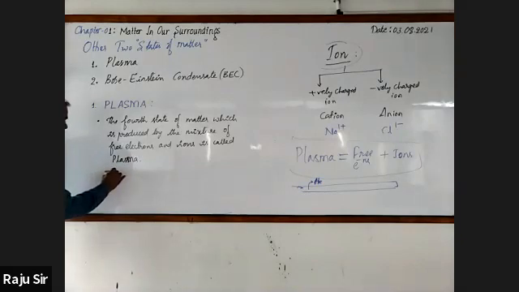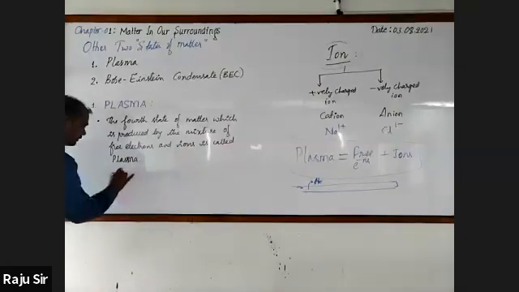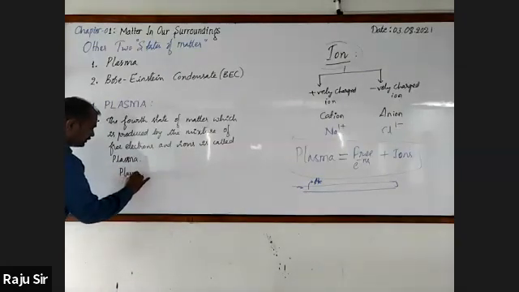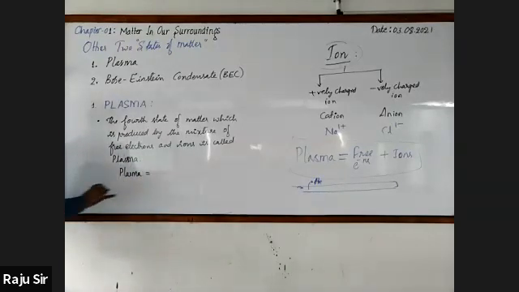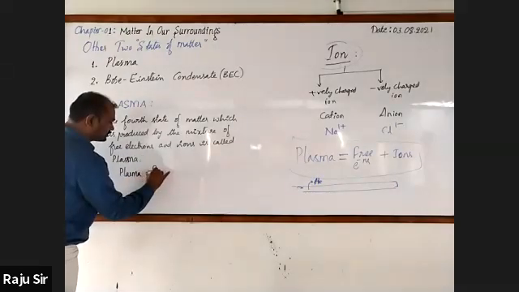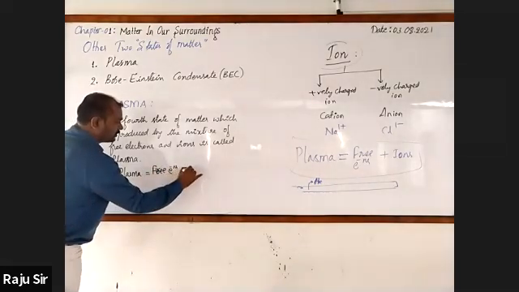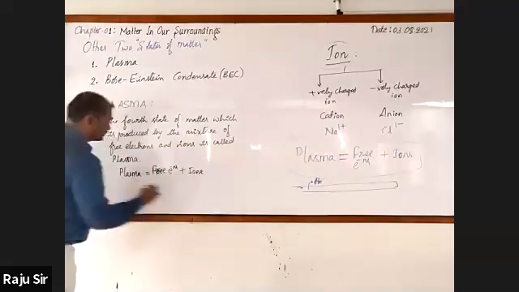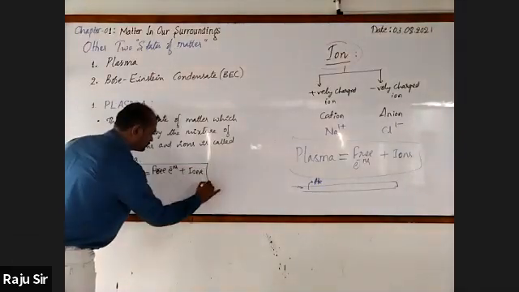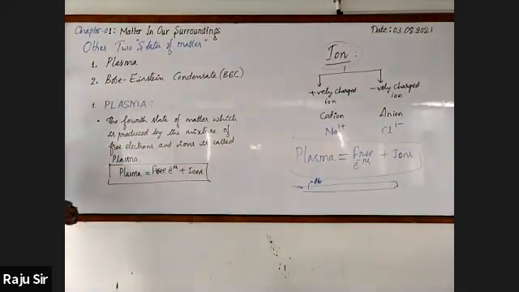For your reference, I am writing: plasma is equal to free electrons plus ions. Next, I'll give you some more points with respect to this.